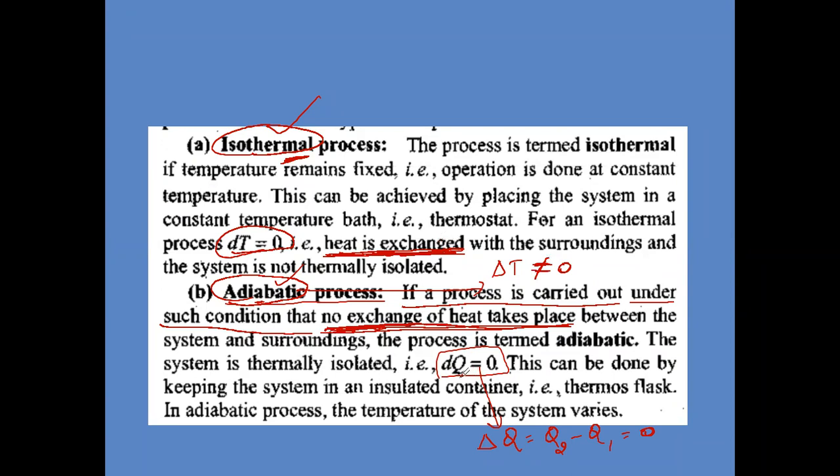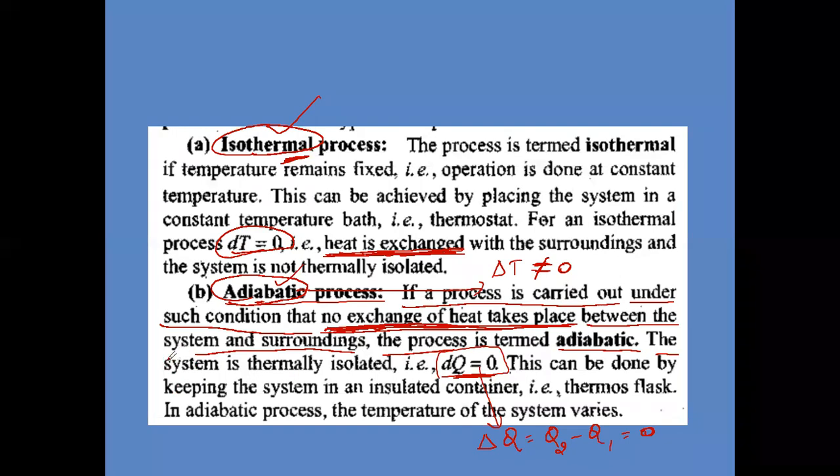What will be 0? Delta Q will be 0. Final heat minus initial heat will be 0. Is that clear? In the adiabatic process, no exchange of heat takes place between the system and surroundings. This type of process is called an adiabatic process. It's like how a thermos flask works. In a thermos flask the same concept applies, with no heat loss.